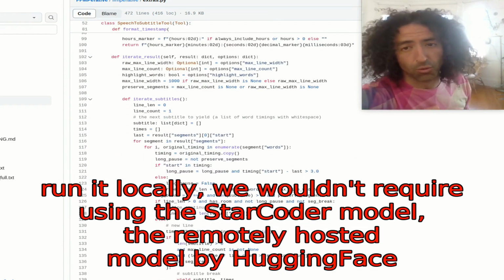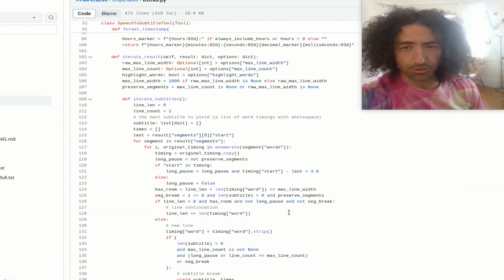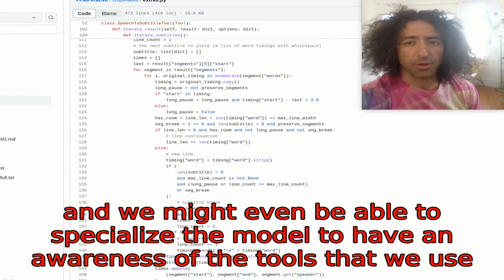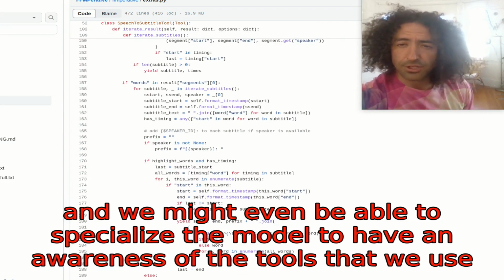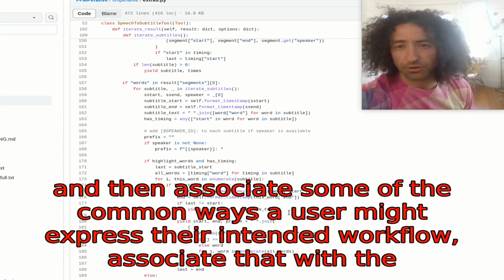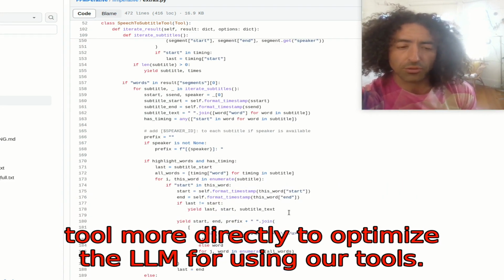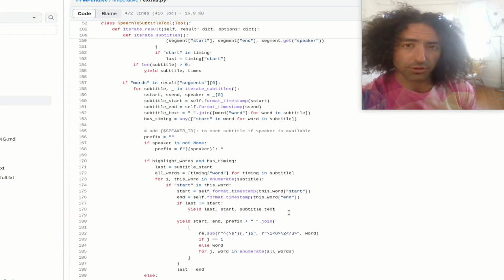We wouldn't require using the StarCoder model, the remotely hosted model by Hugging Face, and we might even be able to specialize the model to have an awareness of the tools that we use, and then associate some of the common ways a user might express their intended workflow with the tool more directly, to optimize the LLM for using our tools.